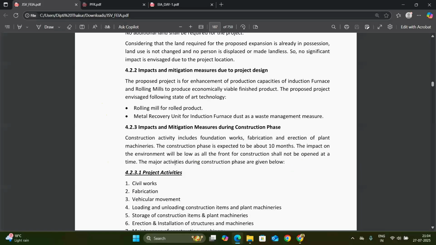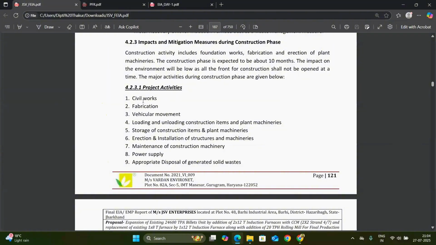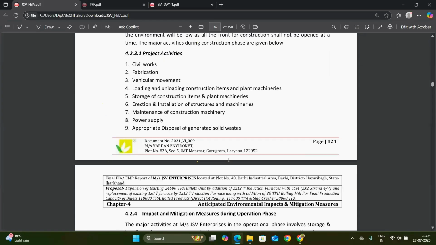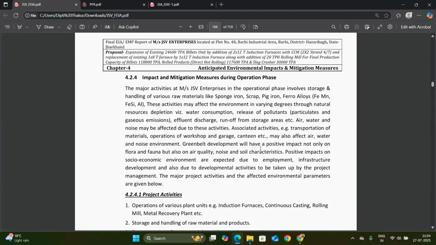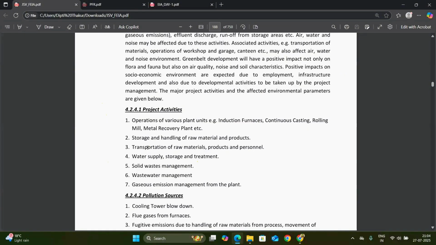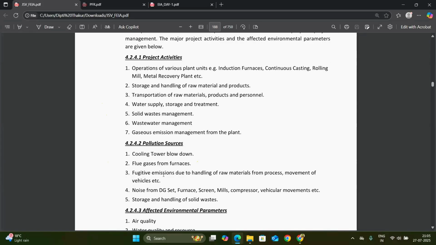And then the impact and mitigation during the construction. The project activities are civil work, fabrication, vehicular movement, and disposal of solid waste generation. The impact and mitigation measures during the operational phase due to the project activity are the transportation of raw material, the product and personnel, wastewater management, and gaseous emissions management.